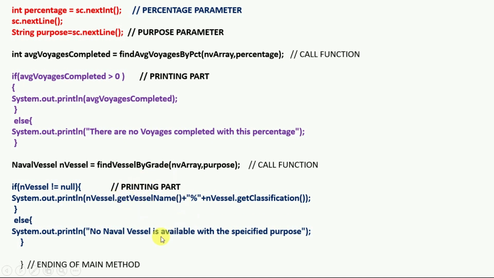In this program we used getter and setter methods, that's why we use getVesselName and getClassification. If you don't want to use getter and setter methods, then you can directly fetch those variables and append the modulus sign and fetch the vessel name and classification value, appended with the modulus sign. Else print this statement, and ending of main method. I hope you understood.